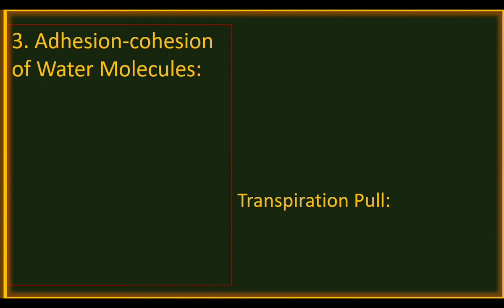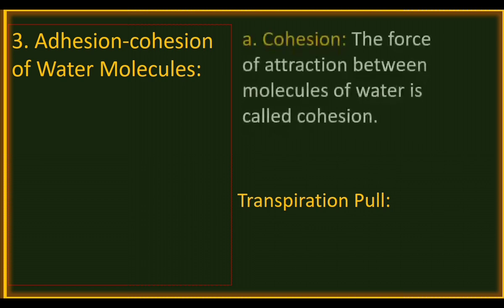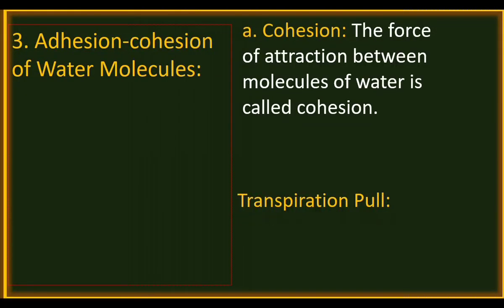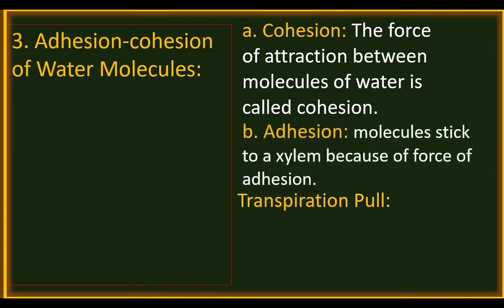Cohesion is the attractive force among water molecules. The force of attraction between molecules of water is called cohesion. Because of cohesion, the water molecules join together. Molecules stick to the xylem because of adhesion.